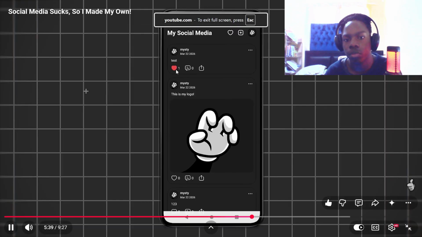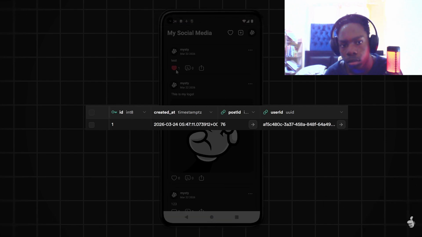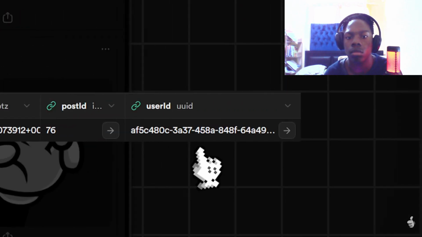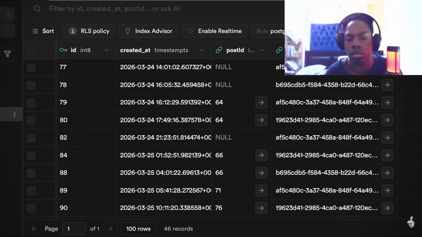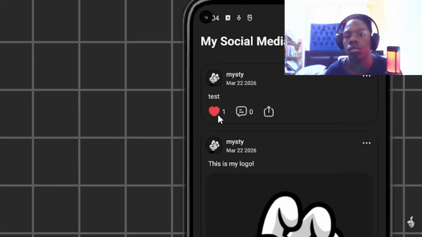When someone likes a post, I add a new entry in a likes table in Supabase, which stores the post ID and the user's ID. Then, whenever I need to get the total number of likes, I filter the table by the post ID and count how many entries match. And just like that, the like system is done.